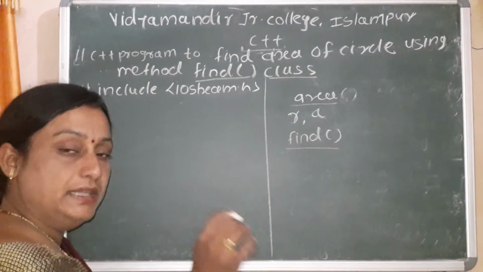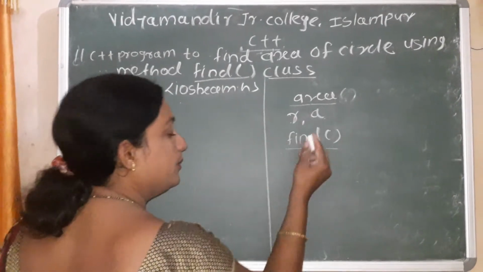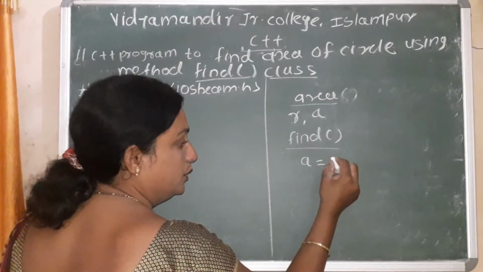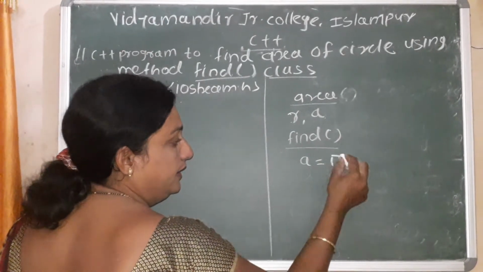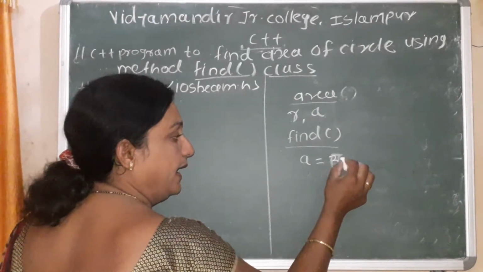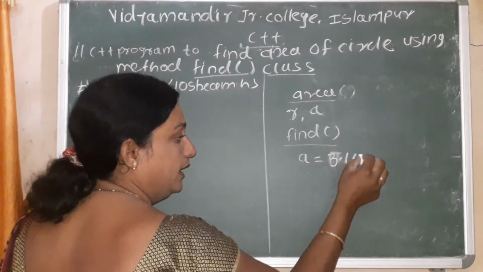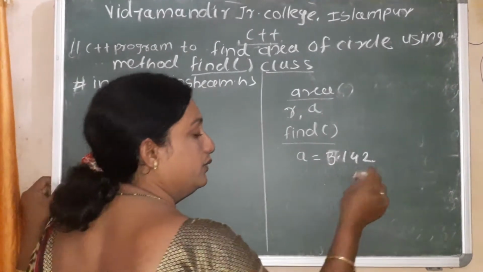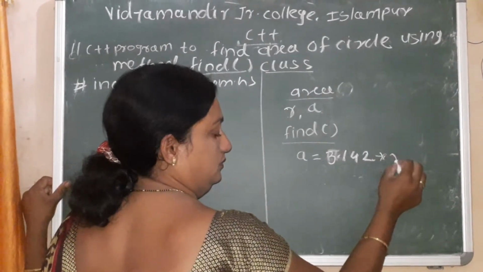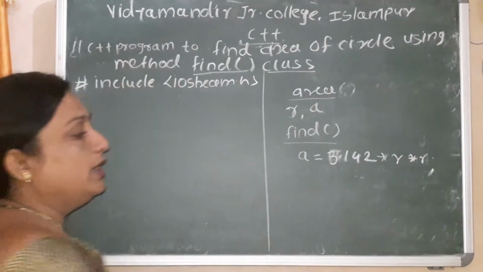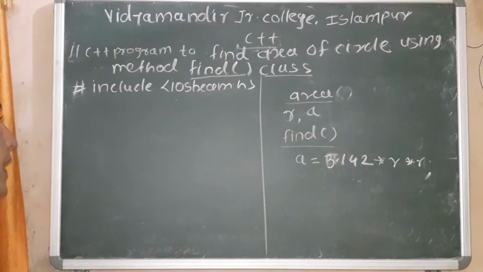Method means function. The formula to find the area of a circle is a is equal to pi r squared. Here the pi symbol is not available, so we can give the direct value of the pi constant in the formula: 3.142 into r into r. That formula we use in this program.